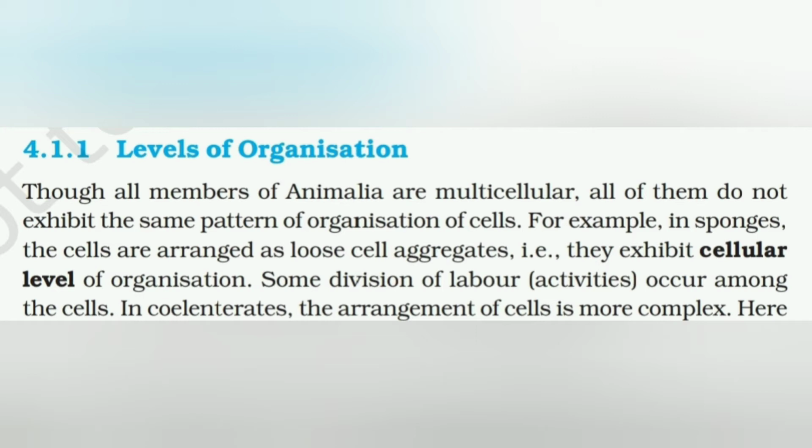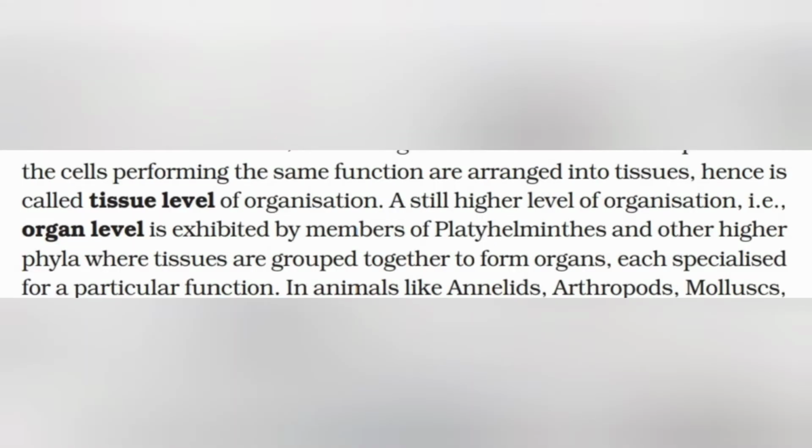Some division of labor occurs among the cells. In coelenterates, the arrangement of cells is more complex than the cellular level. The cells performing the same function are arranged in a group known as tissue. Hence, the level of organization is tissue level organization. A still higher level of organization is organ level, in the members of Platyhelminthes and other higher phyla, where tissues are grouped together to form organs, each specialized for a particular function.